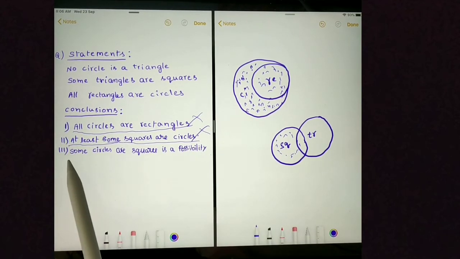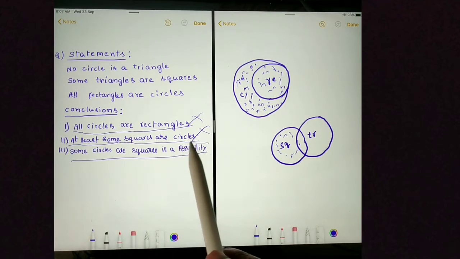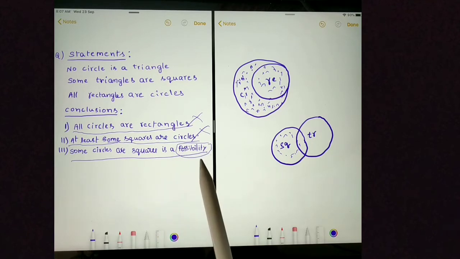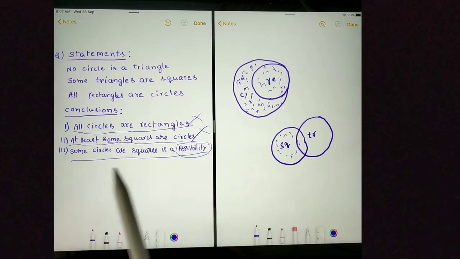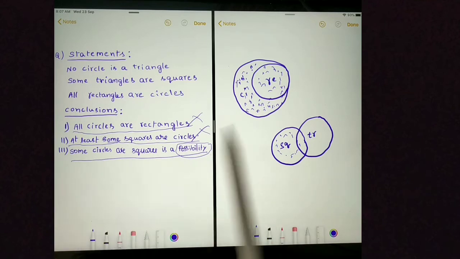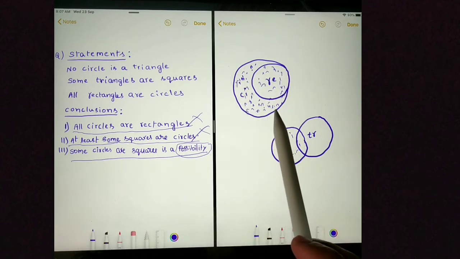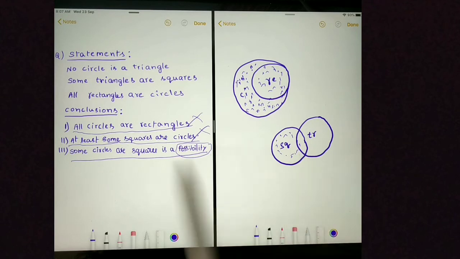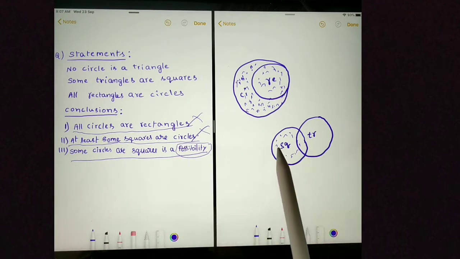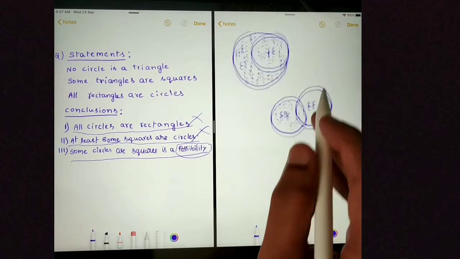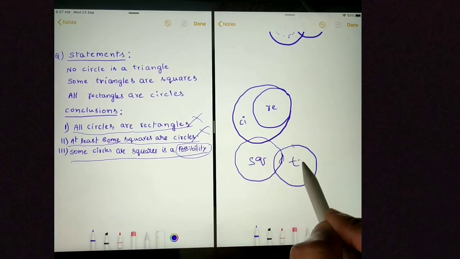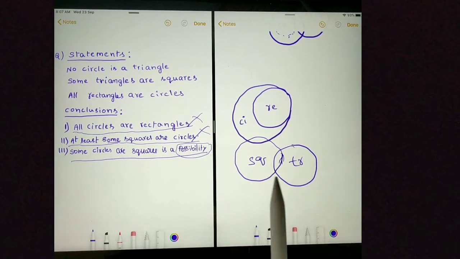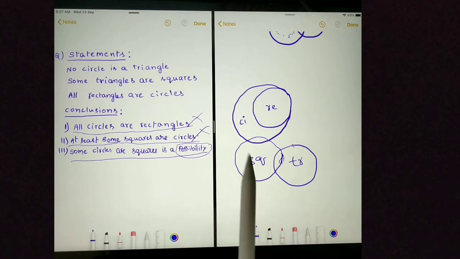Next conclusion is some circles are squares is a possibility. This is a possibility conclusion. Whenever we see a possibility conclusion, we need to draw the Venn diagram by following this conclusion. This is circle and this is square. To say some circles are squares, we need to intersect these two circles. Let's draw the Venn diagram. I have drawn the Venn diagram by intersecting circle and square.